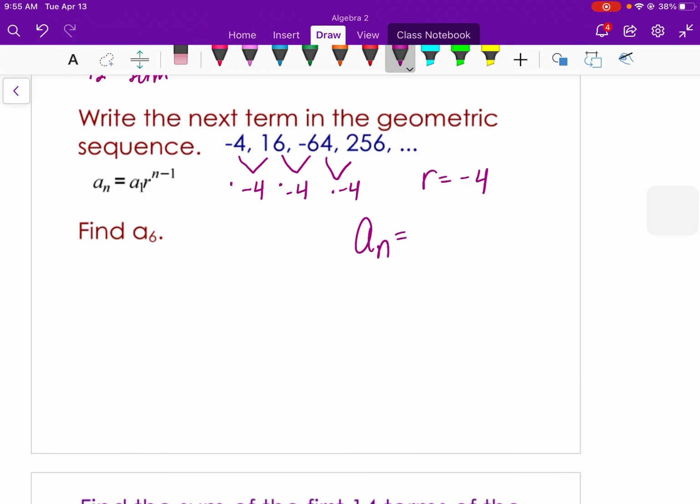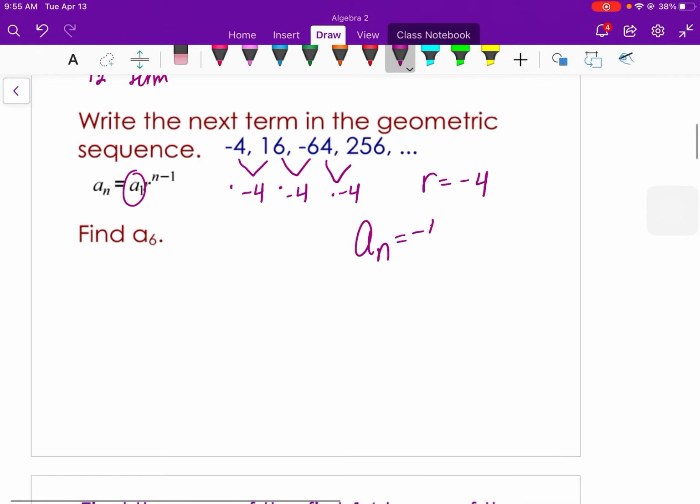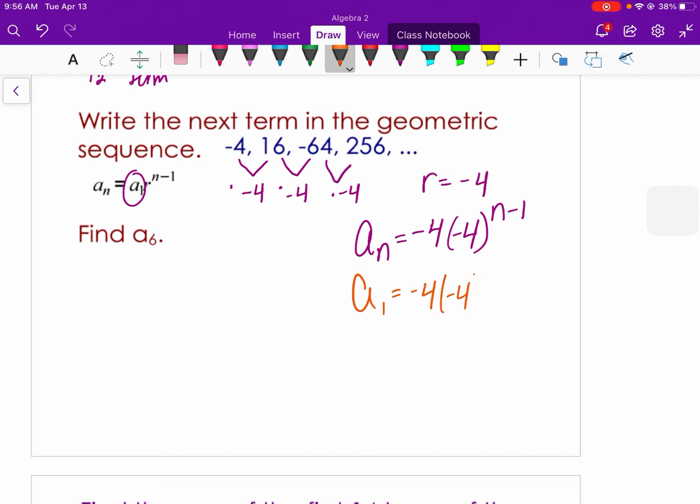So a sub n is a sub 1, which represents our first term. Our first term is negative 4. I suppose I don't need parentheses there. And then r is negative 4 as well. And then it's always to the n minus 1 power. N minus 1 is important because then if we find the first term, you end up with 0 power. So you get the base to the 0, and anything to the 0 power is 1. So the first term is always identified by the a sub 1 right here. So that's why we do the n minus 1 power.